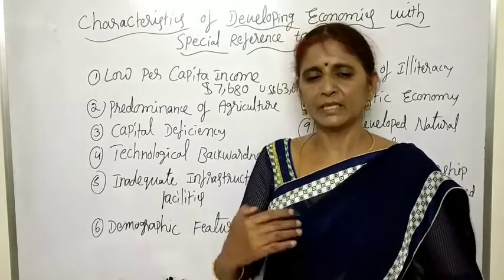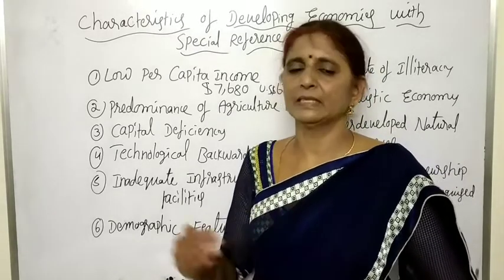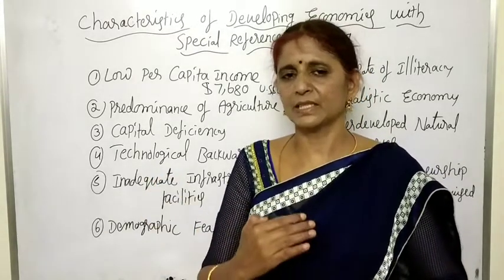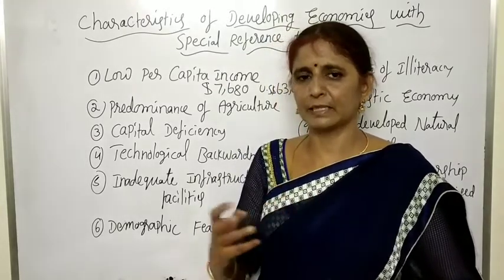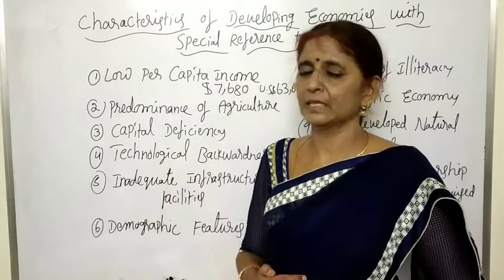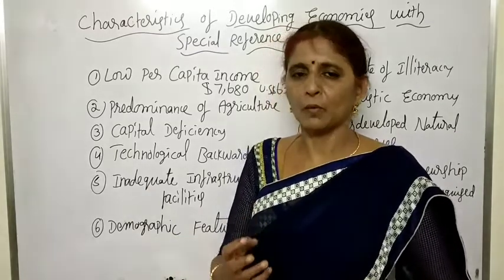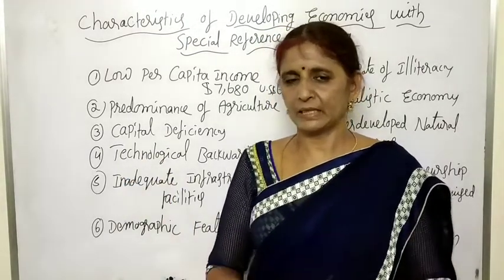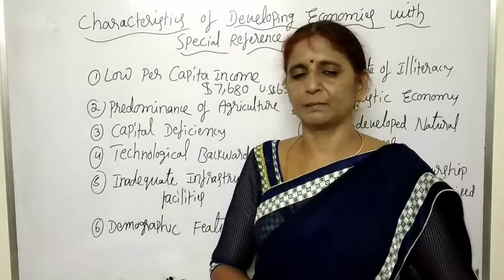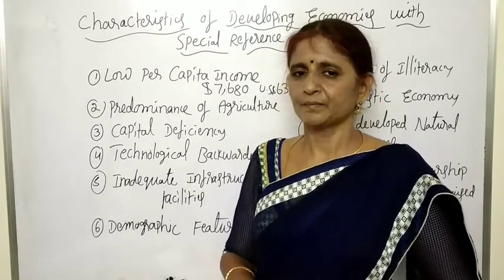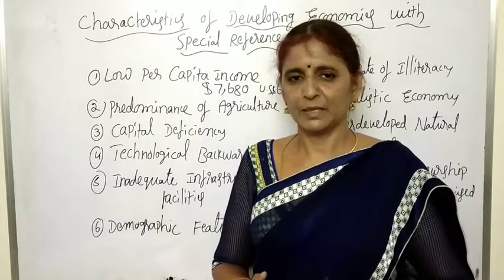And children, from 1921 onwards, in our India, population is growing in a dangerous way. That is the reason the year 1921 is called the year of Great Divide. From then onwards, birth rates are increasing more and more, and death rates are falling sharply. Whenever population is increasing in a dangerous way, it is called population explosion. In our India, the annual growth rate of population is 1.64% per annum.